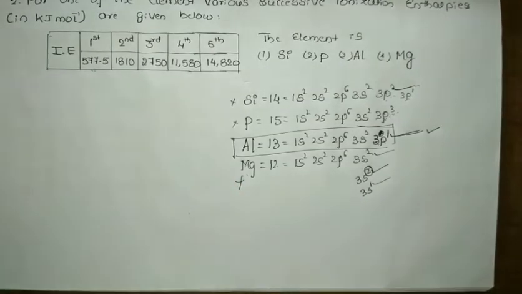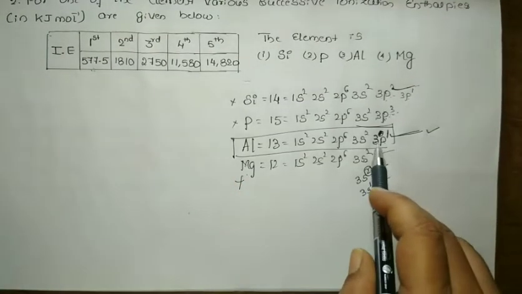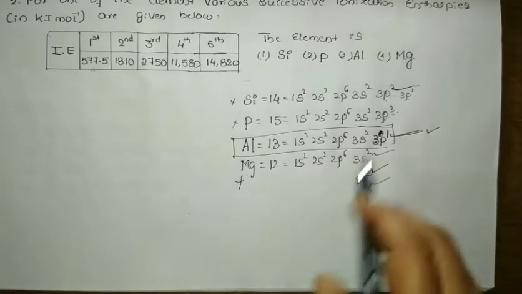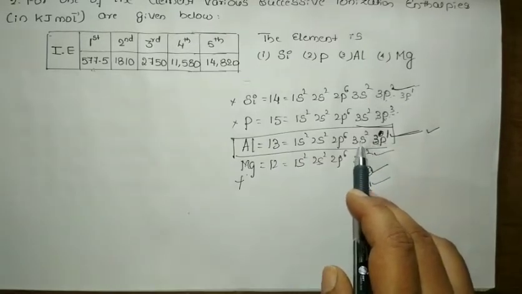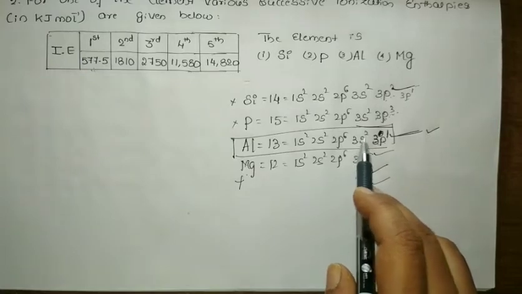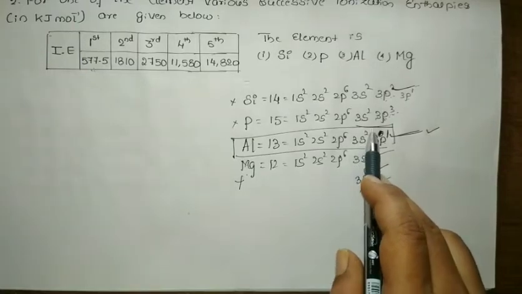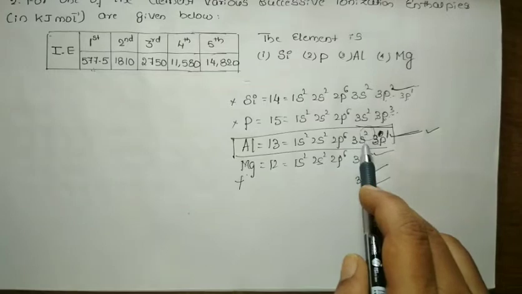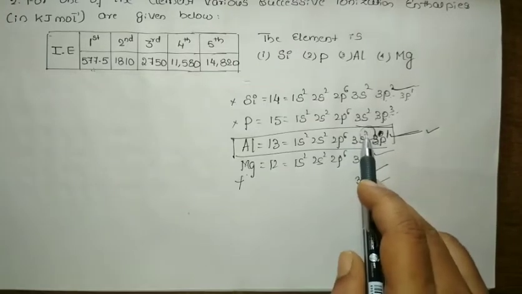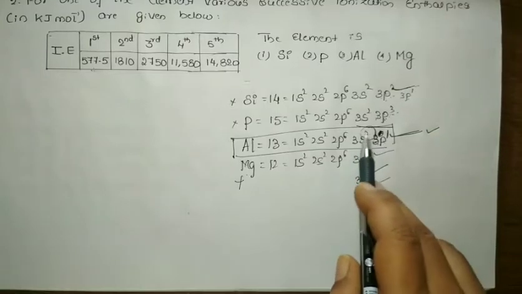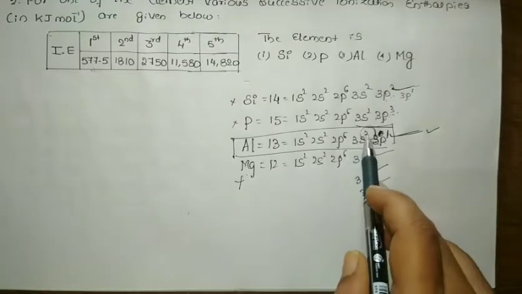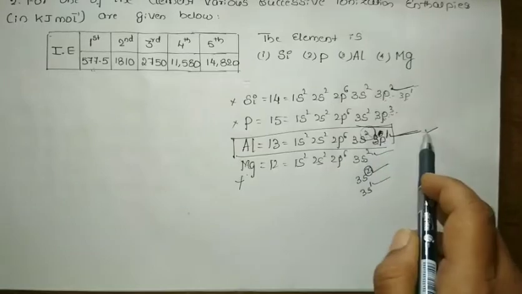Now, for the second ionization energy, I have to remove an electron from the 3s orbital, which is completely filled. So I need to spend more energy than for the first, double the energy. That is fine, so I can remove 3s1.